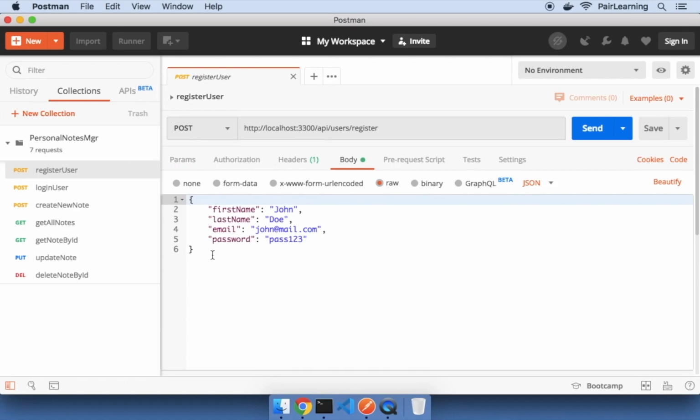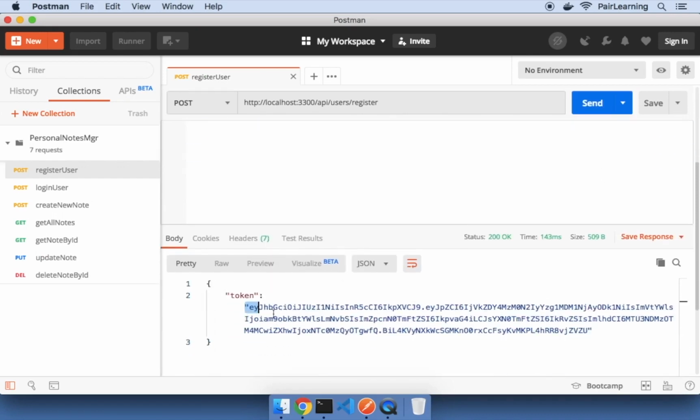First of all, the user has to register by creating an account, and for that we do a post request at /API/users/register endpoint. For this, we will send all these fields, first name, last name, email and password, in the request body. On submitting the request, a new user gets created in the database, and in response, we will get a token. This token has some validity and it's 1 hour in our case.